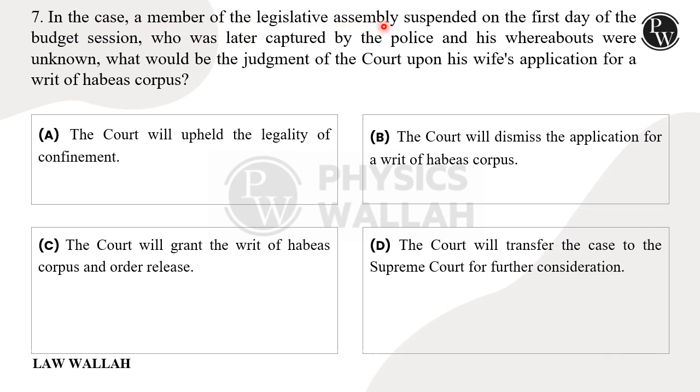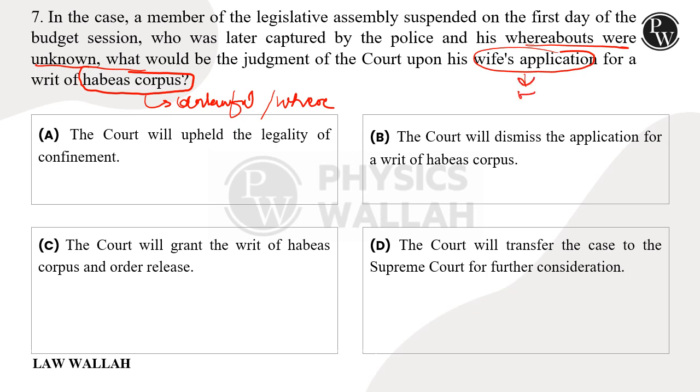It says, in case a member of the legislative assembly was suspended on the first day of the budget session, who was later captured by the police and his whereabouts were unknown, what would be the judgment of the court upon his wife's application for a writ of habeas corpus? Now, when does a writ of habeas corpus apply? It applies when there is unlawful detention, or when the whereabouts of the person are unknown. Here the whereabouts were unknown and the wife is filing an application for habeas corpus. We need to decide whether habeas corpus will be granted or not.